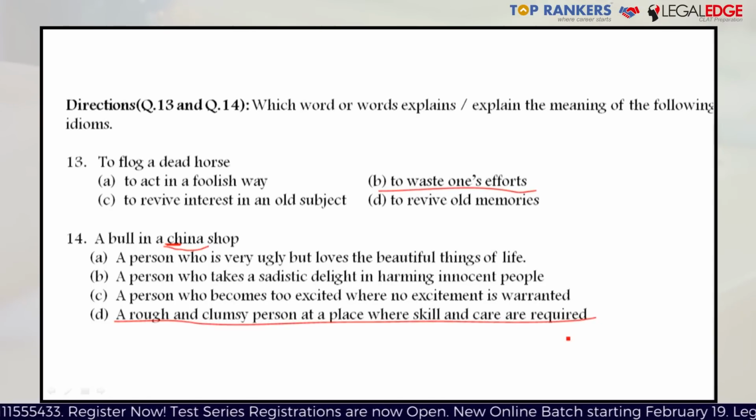It is very easy to remember this phrase, especially because you can always imagine a bull actually entering a shop which has a lot of bone china white colored utensils kept, and how that bull might act, because he doesn't know anything about how fragile those things are, and it will inevitably lead to a lot of damage.